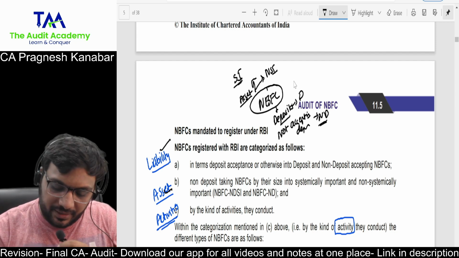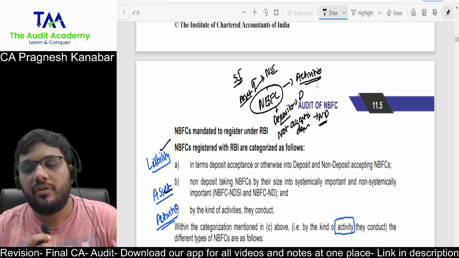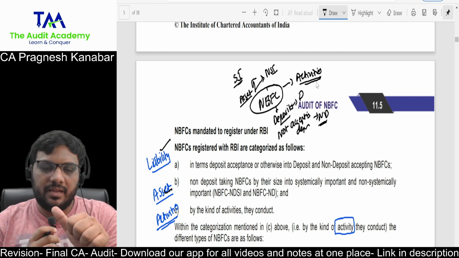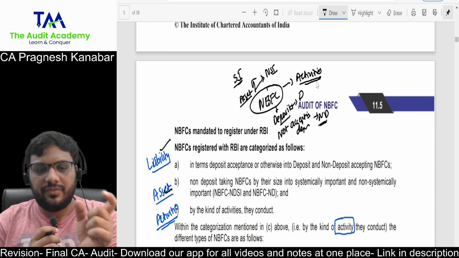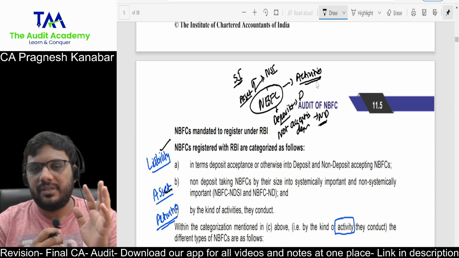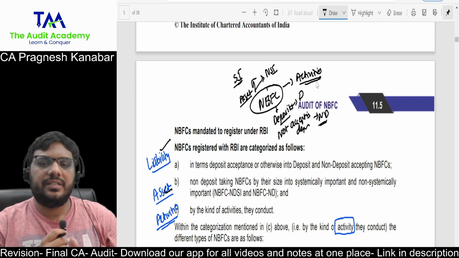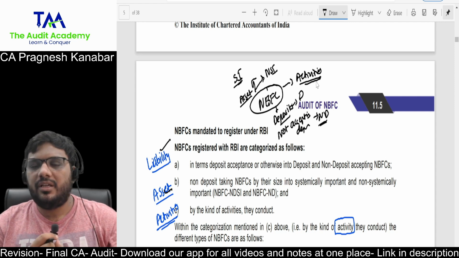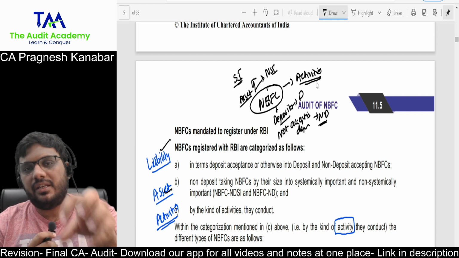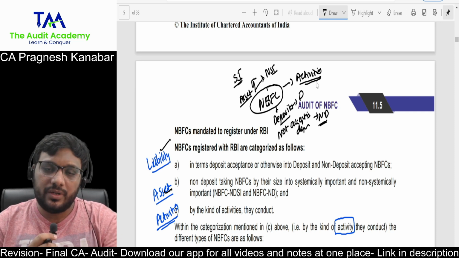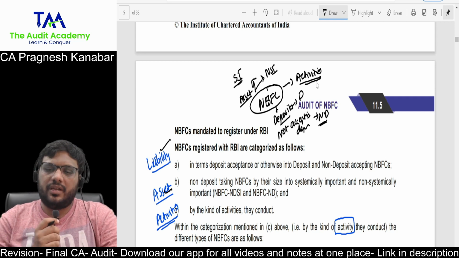Then based upon the activities of the NBFC. Liability based classification: whether the NBFC will accept deposits or not. D means accepting deposits. If the NBFC writes ND against its name, then not accepting deposits. Asset based classification: 500 crores or more asset size as per the last audited balance sheet, then systemically important, otherwise non-systemically important. Then activity based classification, the major activity that it is invested into, for example giving major loans to infrastructure projects, then it could be an infrastructure NBFC. All right, infrastructure loan NBFC.